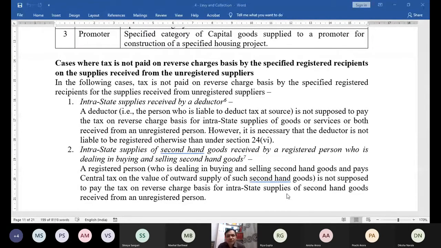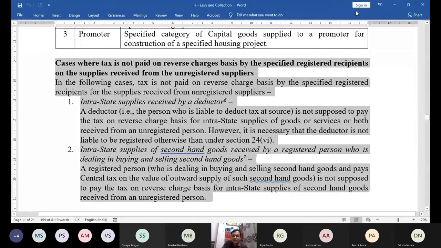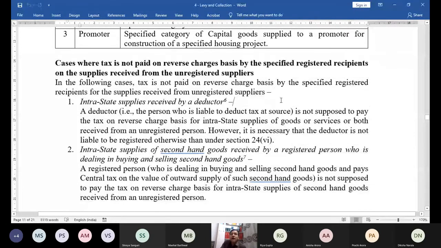Okay, so my 9(4) and by default my 5(4) is clear. That's it. So I'm proceeding now to my next concept, 9(5) and 5(5). After this, the levy and collection topic will be over.